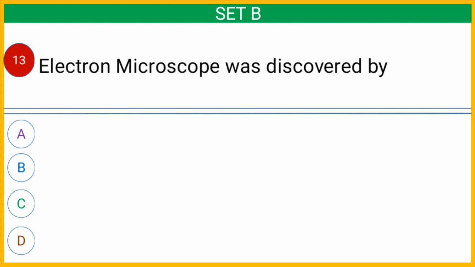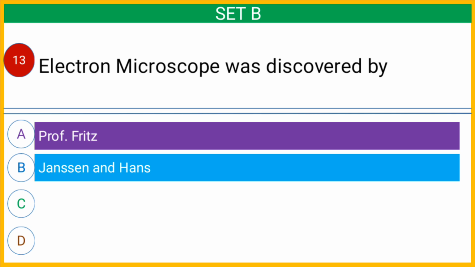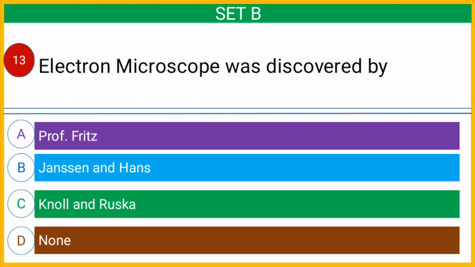Question number 13, electron microscope was discovered by option A Professor Fish, option B Janssen and Hans, option C Knoll and Ruska, or option D none. And the correct answer is option C Knoll and Ruska.